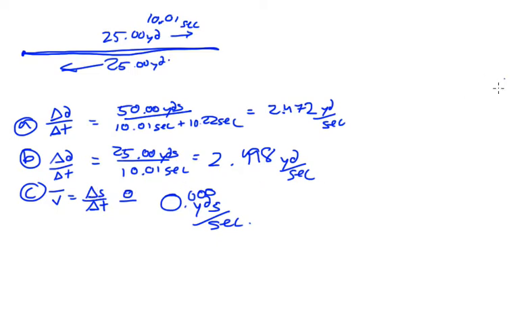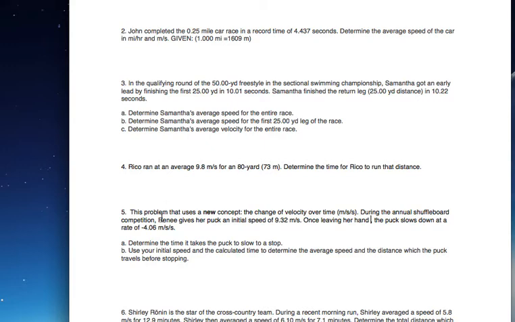Let's go to number 5. Number 5's got a new idea. Let's delete this. Okay. Number 5. This problem is a new concept: the change in velocity over time. During this annual shuffleboard competition, Renee gives her puck an initial speed of 9.32 meters per second. Once leaving her hand, the puck slows down at a rate of minus 4.06 meters per second.